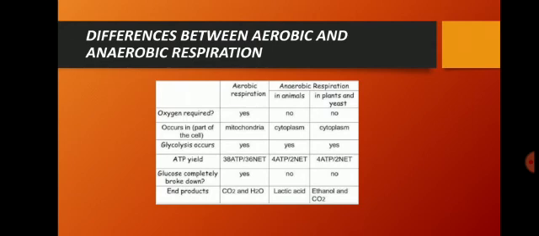Now, is glucose completely broken down? In aerobic respiration it is yes, in anaerobic respiration it is no. End products, what are the end products? In aerobic respiration, it is carbon dioxide and water. In anaerobic respiration in the muscles of animals or human beings, it is lactic acid. And in yeast, as I said, it is alcohol and carbon dioxide. Ethanol is a type of alcohol, ethyl alcohol. So these are all the differences between aerobic and anaerobic respiration.